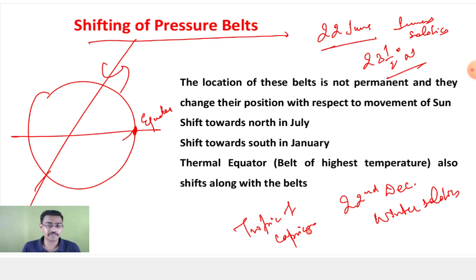Okay, 21st June it will be the Tropic of Cancer. Basically, what is summer solstice? That basically means that your sun rays are directly overhead the Tropic of Cancer. Okay, so that might happen on 22nd June also. Okay, correct. Answer to your question. So now what happens because of that?